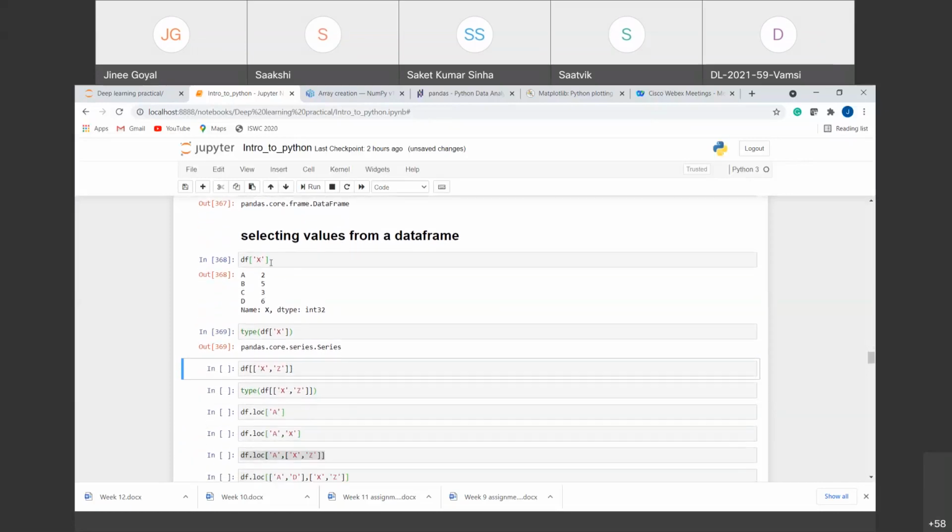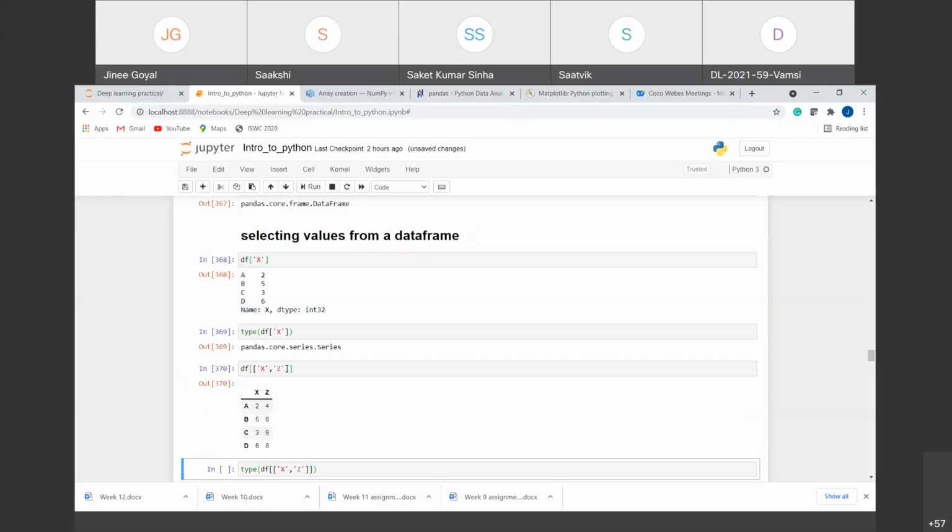In a similar way that we have taken the first column out of it, we can have multiple columns also. So for that, what we are doing here is, these first braces are for the columns that we want to provide. Now, instead of a single column, we provide a list of columns. That is why there is another set of braces inside it, right? So the second set of braces is for the list of columns. If we run this, you can see we get the X column and Z column out of it, right?